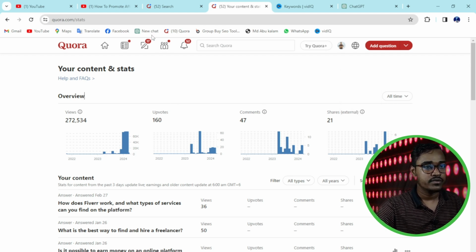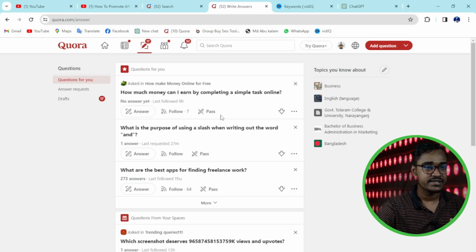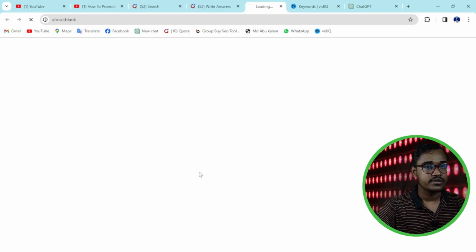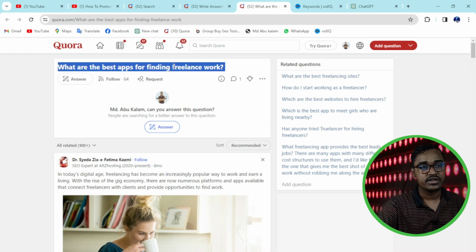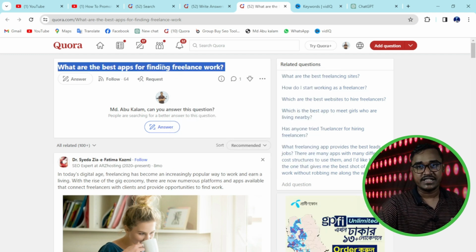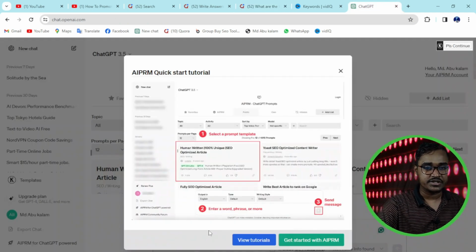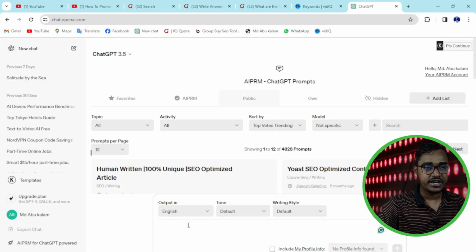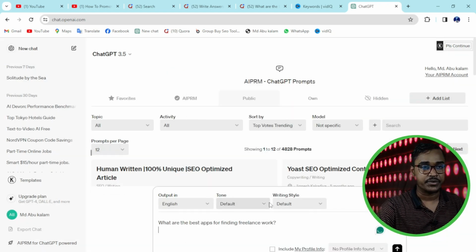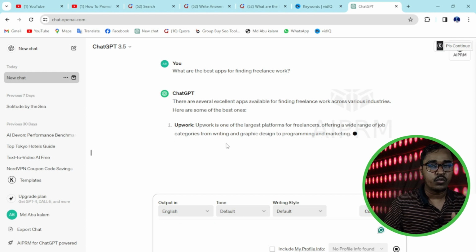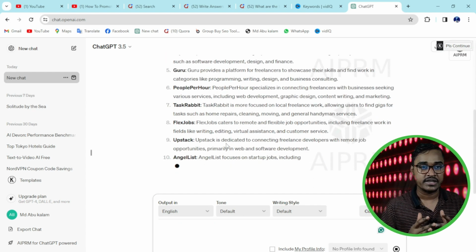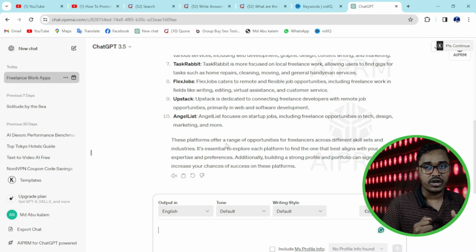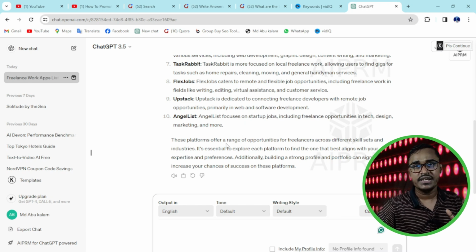So how to promote your affiliate link? Then, what are the best apps for finding freelance work? I copy this question, then go to ChatGPT, paste your question here, then press enter on your keyboard. Basically, if you want to use this method, you don't need a laptop, desktop or other high quality device. If you only have a mobile phone, this is enough.